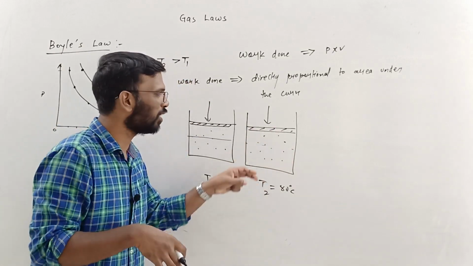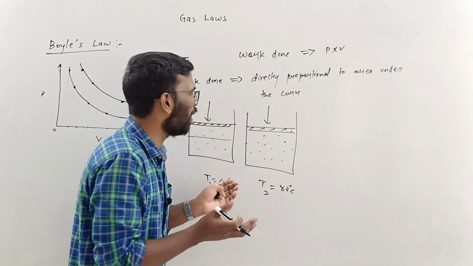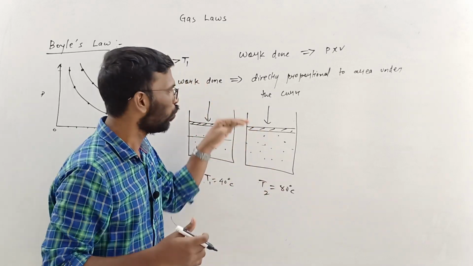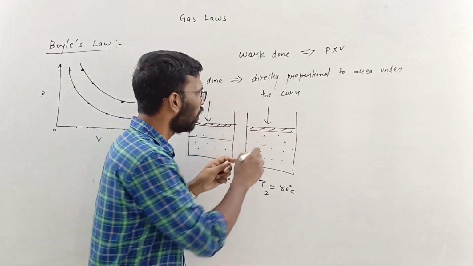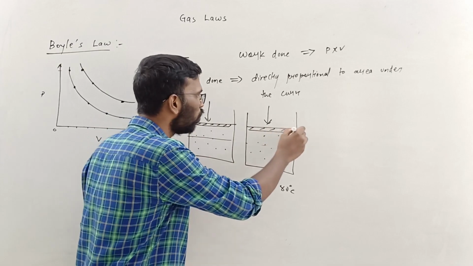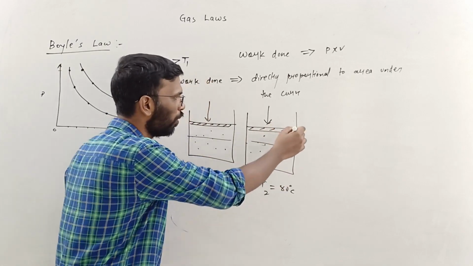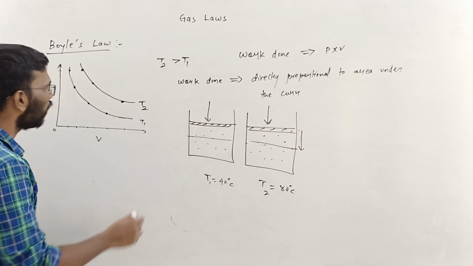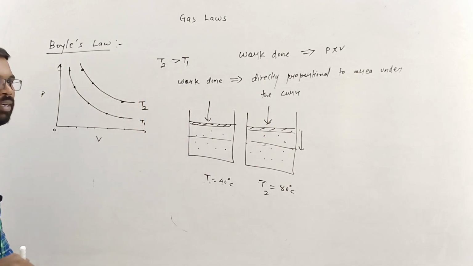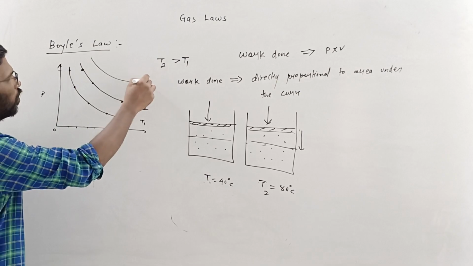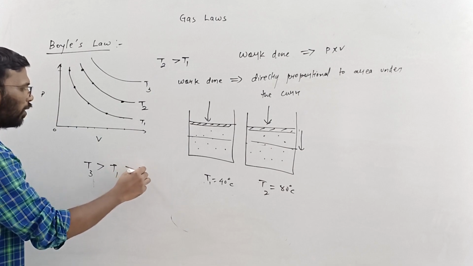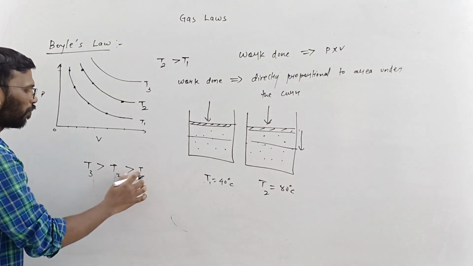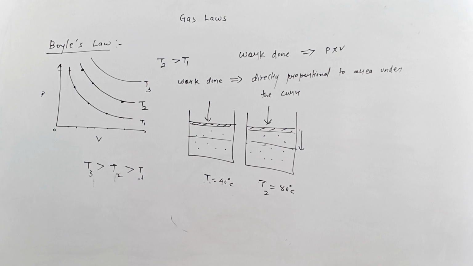Obviously, since the temperature is higher over here, the particles will exert more pressure on the outside. So you will require more energy to do this, you will have to apply more pressure. Going from here to here, more work is done. So T2 is higher than T1. If this is the curve, then this is T3, which is higher. So T3 is greater than T2, and this is T1, right? This is what the whole of Boyle's law is.